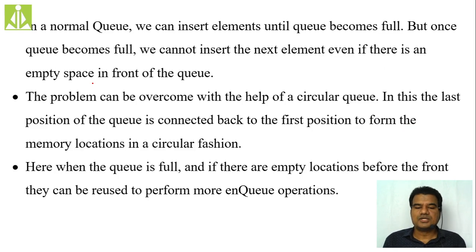In a normal queue we cannot insert elements once the queue becomes full. Once the queue becomes full, we cannot insert the next element even if there are empty locations near the front. The reason, as I told you, is that in your normal queue, whenever the rear is reaching the maximum capacity minus 1, in all cases we are considering that as the queue full case, isn't it? That is the reason why we cannot insert new elements even if you have empty locations in the front of the queue.